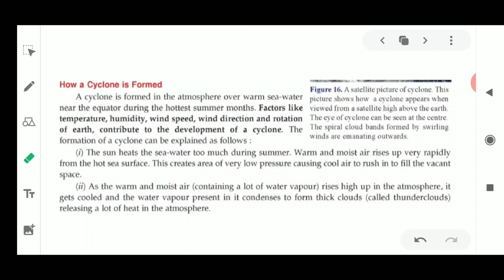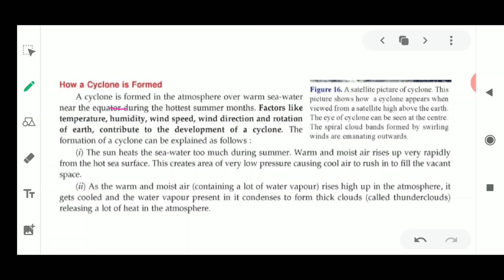In some places it just happens that thunderstorms come, but in many places in the world, they are hit by cyclones on a very regular basis. There could be different names of the cyclones, and a few months back we saw a cyclone named Fani in our country. In various parts of the world it was also hitting. So cyclones could come in a place where a region of low pressure is developed at a very high rate. Cyclone is formed in the atmosphere over warm sea water near the equator during the hottest